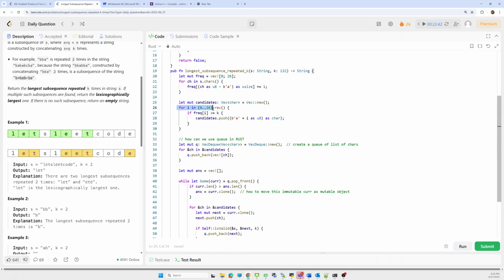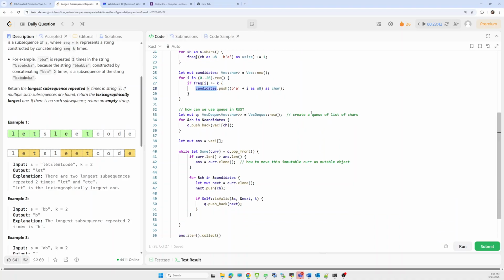So we'll iterate over the range of z to a in reverse order, meaning all characters in reverse order, and if the frequency of that character is greater than k, then we'll append it to the candidate list. Now we have to initialize a queue. How can we use a queue in Rust? Instead of a queue, we are using a VecDeque here.